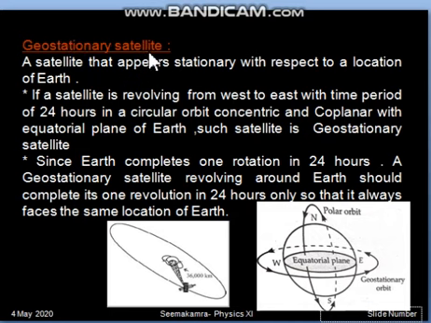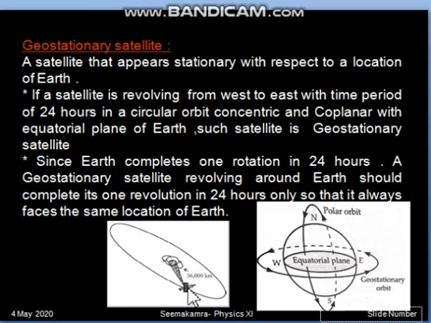A satellite cannot be stationary, it should always revolve around the planet. Since this geostationary satellite has to always see a particular location of Earth, and Earth is also not stationary, Earth is rotating on its own axis, thus if this satellite has to always face the same location of the Earth, then it should also be revolving with the same angular velocity of Earth or with the same time period.